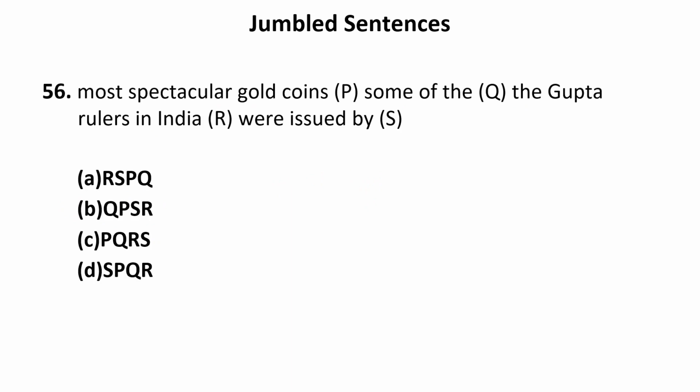Most spectacular gold coins, some of the Gupta rulers in India were issued by. Now obviously coins were issued by. This makes the sequence. So PS. Now some of the most spectacular gold coins were issued by the Gupta rulers in India. This will be the sequence.